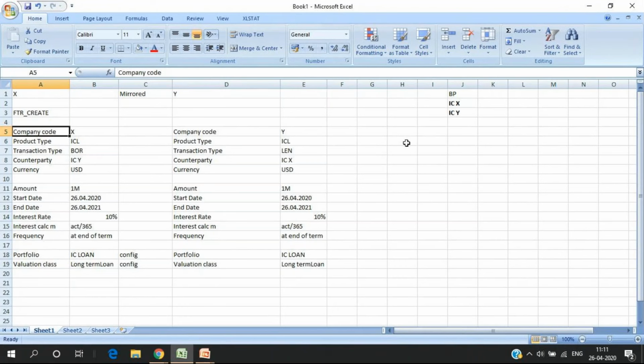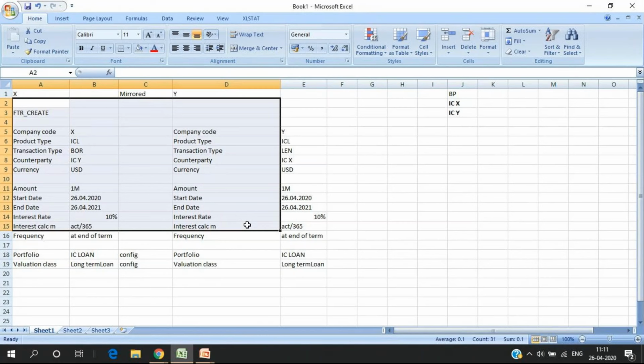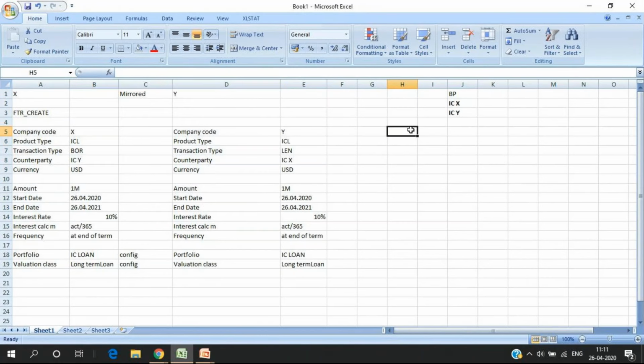Now, next thing is accounting will do. Middle office has done its part. Front office has created this trade. It has automatically got mirrored. Middle office has released the trade. It has sent the correspondence to the counterparty. Back office comes into the picture. Back office accounting. What does accounting do?